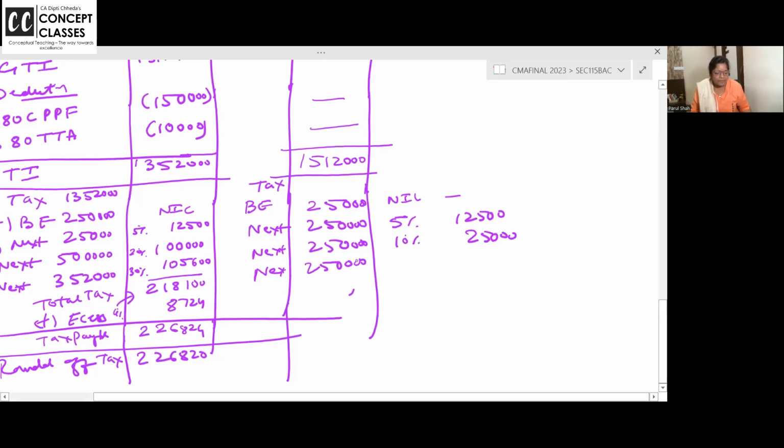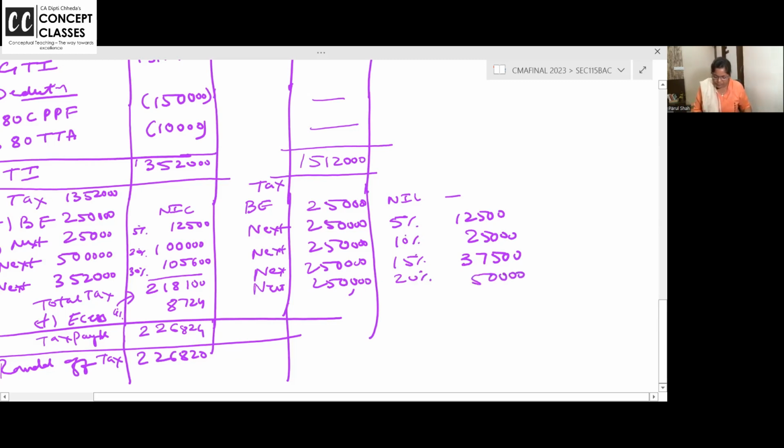750 to 10 lakhs. It is 15%. So on the next 250, it's like slab rates, 15%, 37,500. Now, above 10 lakhs, on the next 2,50,000, 10 lakh to 12 lakh 50,000, 20%.